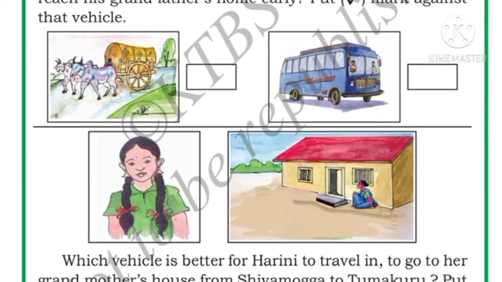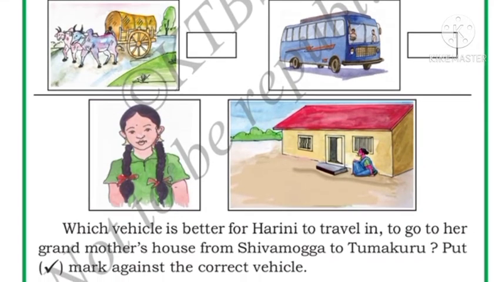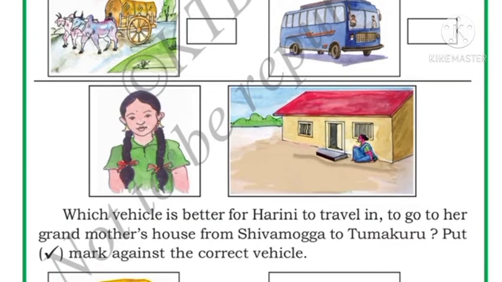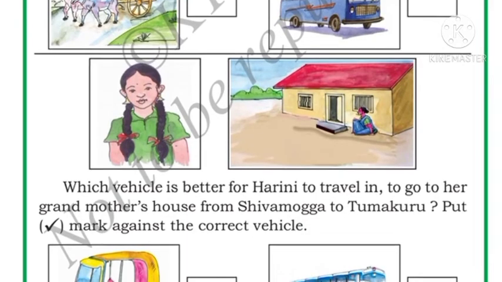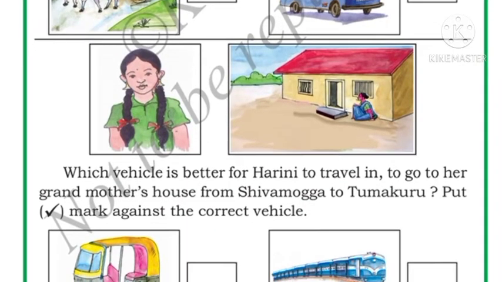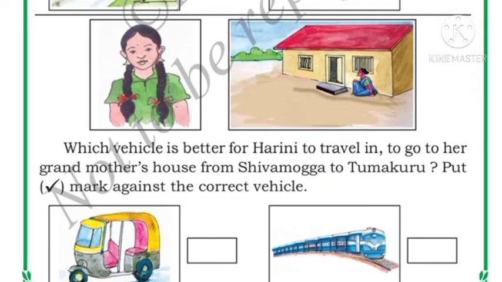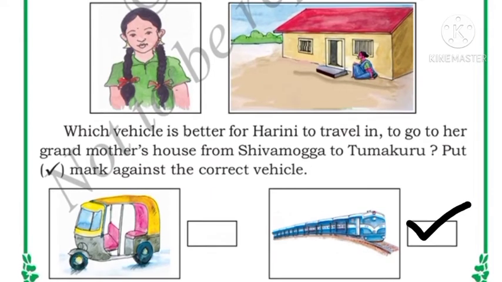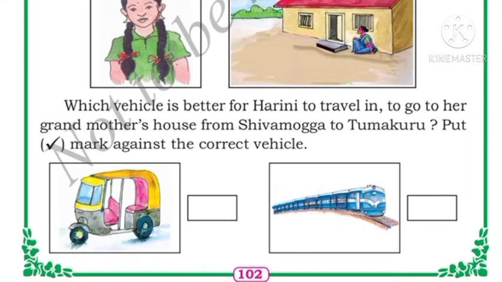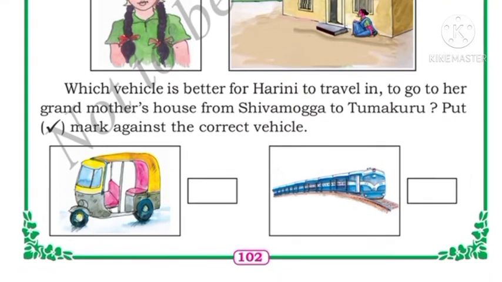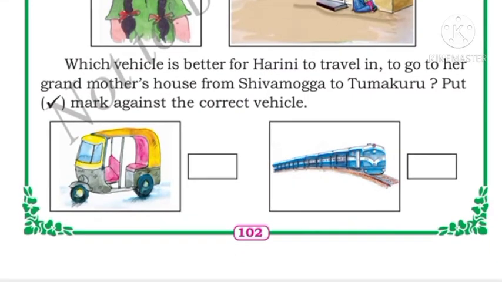Next, which vehicle is better for Harini to travel in to go to her grandmother's home from Shivamogga to Tumkuru? Put a right mark against the correct vehicle. Here also two vehicles are there, that is auto rickshaw and train. Now Harini wants to go to her grandmother's home from Shivamogga to Tumkuru. So in which vehicle should she go? She can go by train. In an auto rickshaw we cannot go from one city to another city, right? It will be very far and the auto rickshaw cannot go fast and we cannot go early. So here the train is better to go from one city to another.